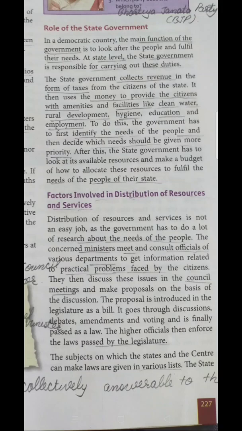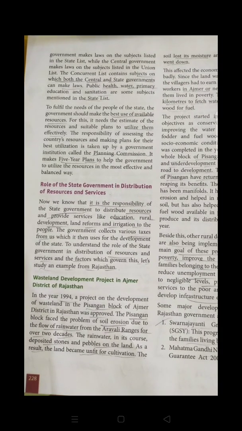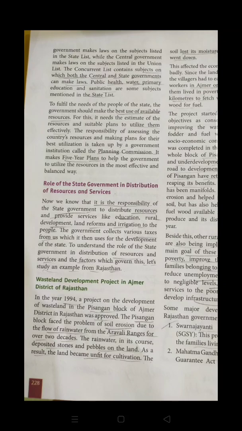And various subjects are there in the state and the central lists that can make law. The central government makes law on the subjects listed in the union list, and for the concurrent list, both the central and the state government can make their law. So what are the main subjects included while making the law or while taking care of the people? Definitely public health, water, primary education, sanitation facilities, and all such things are included in the state list.